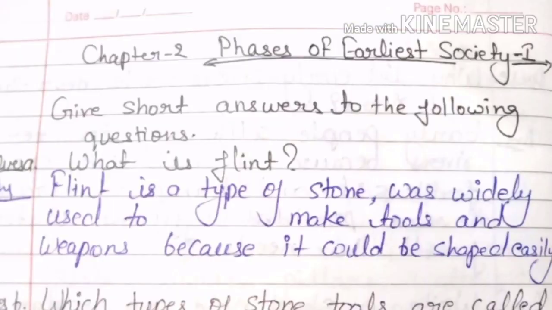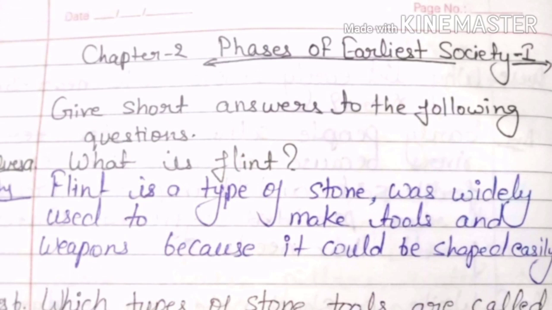Homework questions first. So students, we will start with our first homework question, that is, what is flint? The answer is, flint is a type of stone widely used to make tools and weapons because it could be shaped easily.